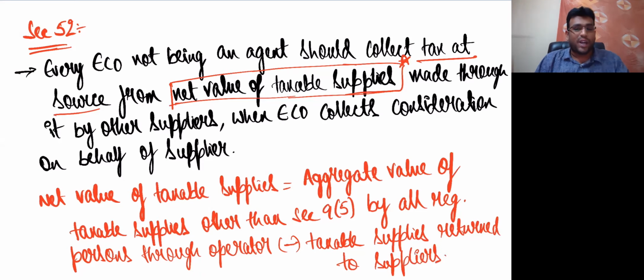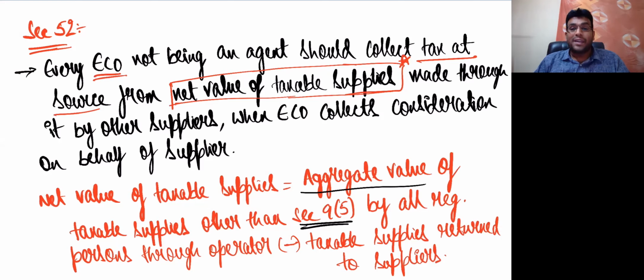Let's elaborate this once again, word by word. Come on, let's get back. Every e-commerce operator not being an agent should collect tax at source from what value? Net value of taxable supplies. Now what is the interesting word? Net value of taxable supplies. Let me explain that to you, my dear friends. Net value of taxable supplies means nothing but aggregate value of taxable supplies other than 9(5).